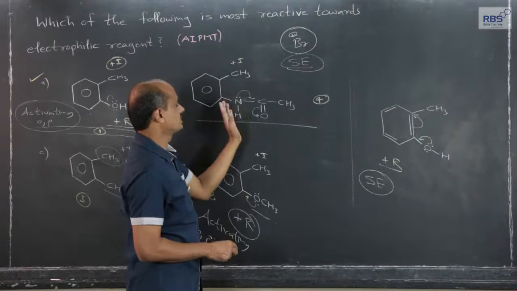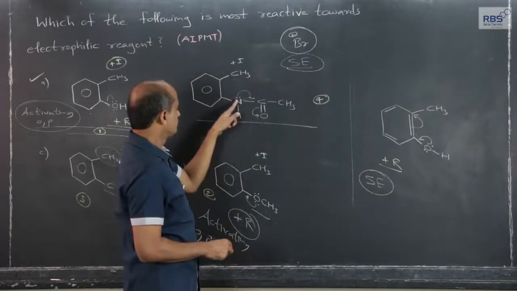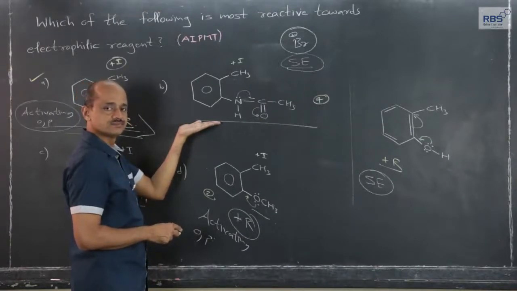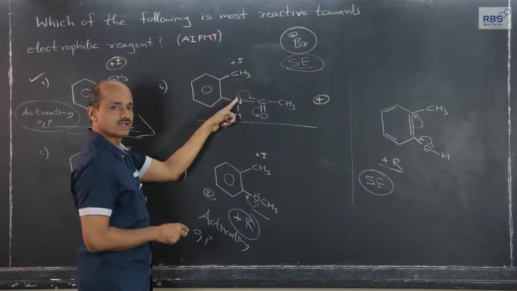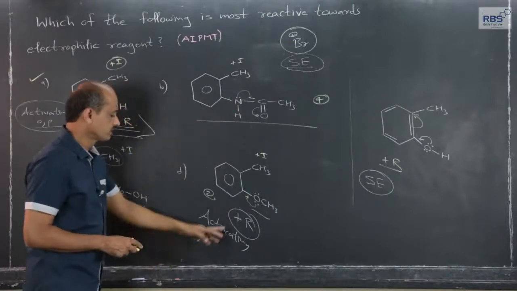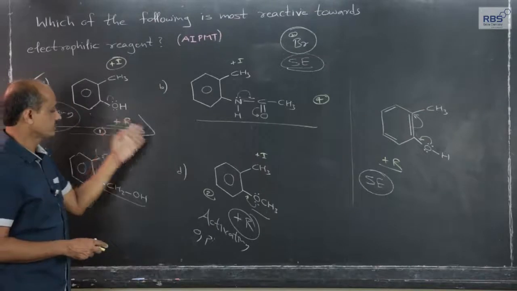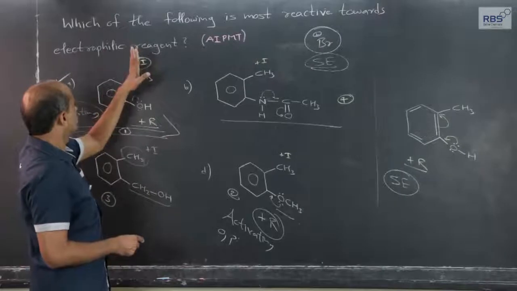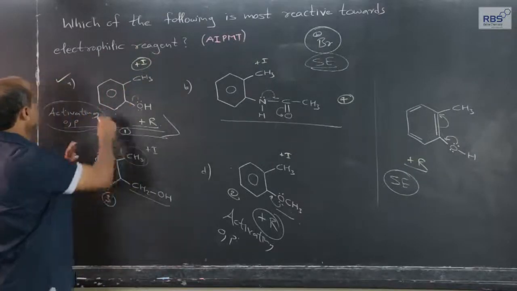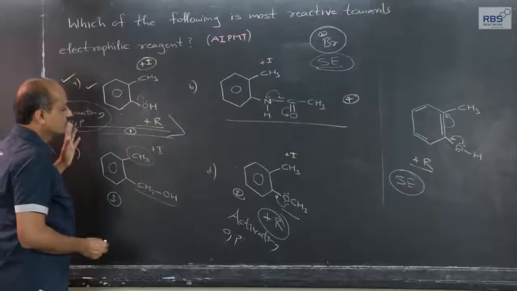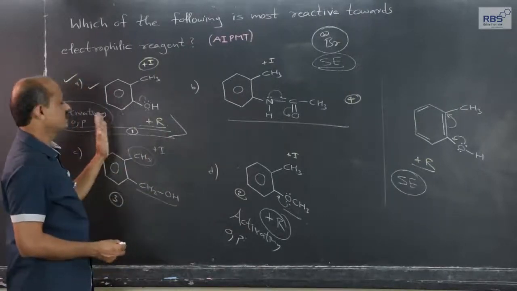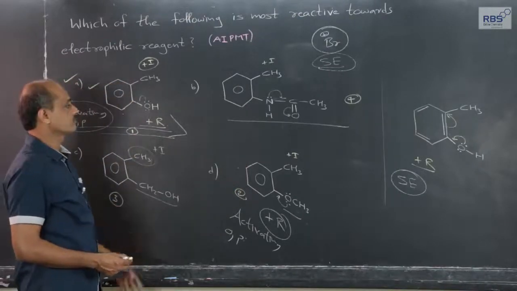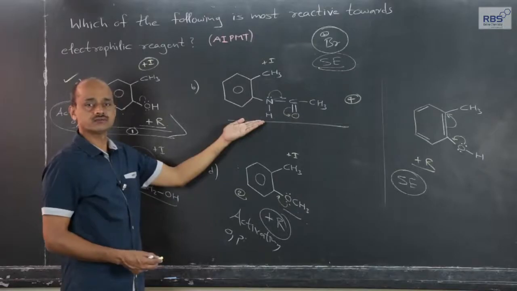So, if we consider both the factors, it becomes clear that plus R effect is not possible here. Although we see a lone pair of electrons, it will not develop plus R effect like what we have seen in these two cases. And therefore, the answer for the question of highest reactivity is this, but still if we consider all the options, number 1, highest reactivity, will be for this, number 2 will be for this, third one will be for this, and last will be for this.